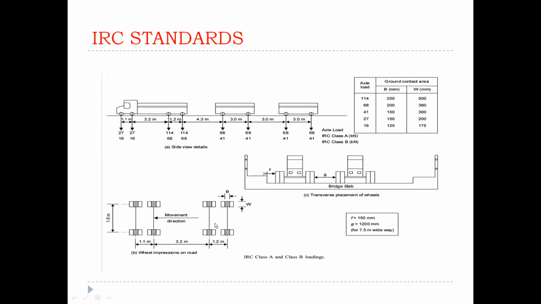Clear? And wheel to wheel gap. Front wheel to back wheel, nothing but 3.2 meters. Front wheel to front wheel gap is 1.1 meters. Clear? And the width of the total vehicle, nothing but this one. Either center to center tire distance is 1.8 meters. Clear? Basically each wheel is shown in the figure.